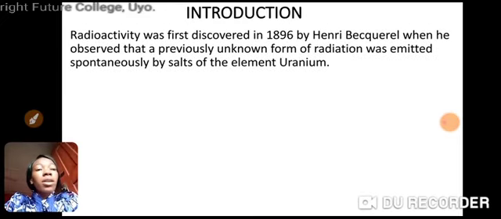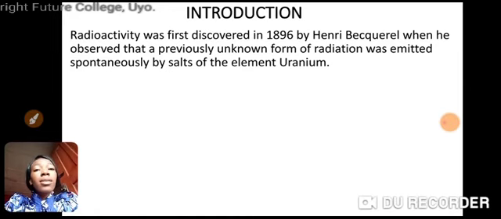Radioactivity was first discovered in 1896 by Henry Becquerel when he observed that a previously unknown form of radiation was emitted spontaneously by salts of the element uranium. Henry Becquerel was a scientist. While he was carrying out an experiment, he discovered that the salt of uranium emitted some kind of radiation. Before that time, radioactivity was not known.